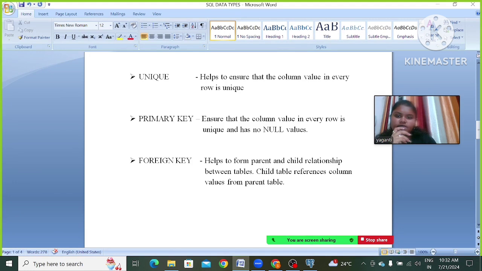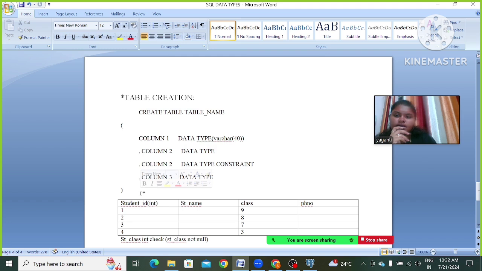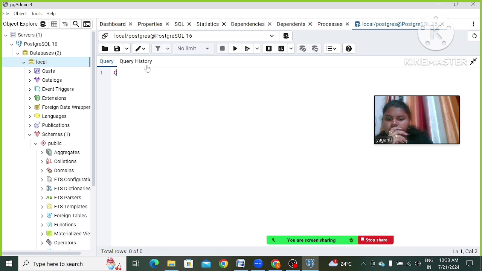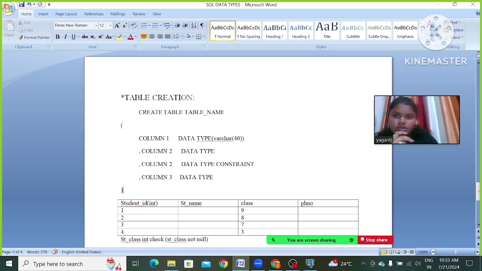Now we want to create some tables in our local database. Right click on this local. Here we will get some commands, right? Click on query tool. See, here we got the query tool.